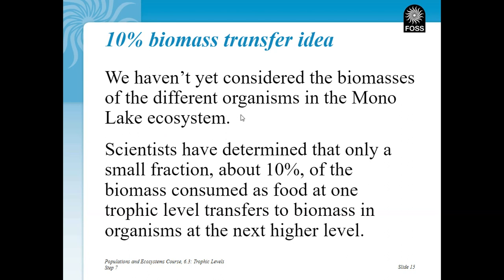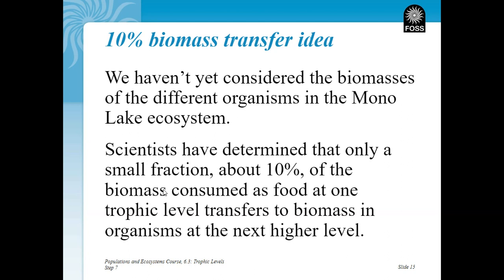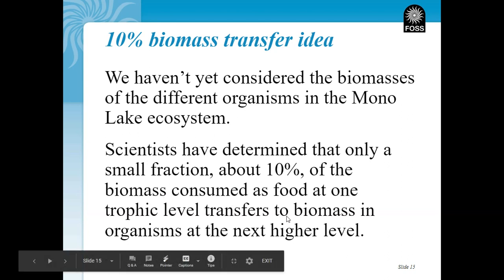So remember, in terms of biomass, the amount of food, and ultimately energy, from our reading the last several classes we've realized that only a small fraction of biomass is available at the next level. Notice they've said here about 10% of the biomass consumed as food at one level transfers to biomass in organisms at the next level.